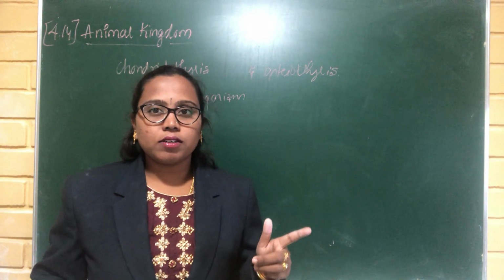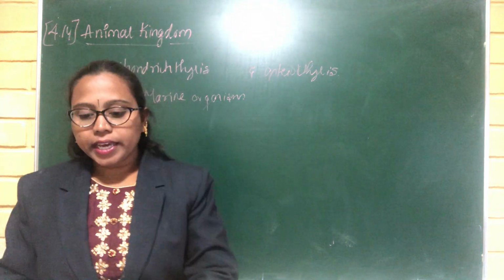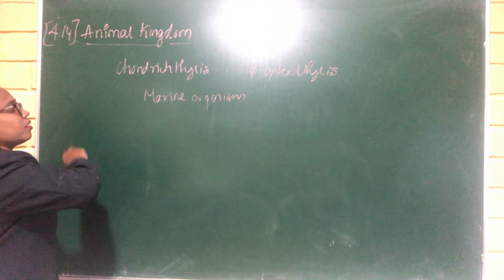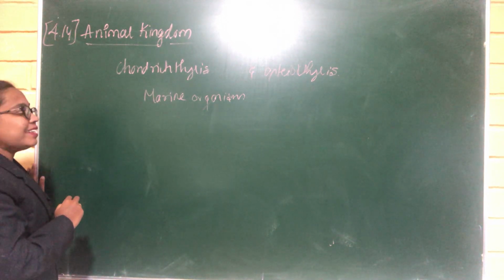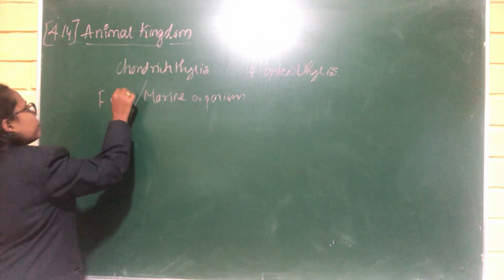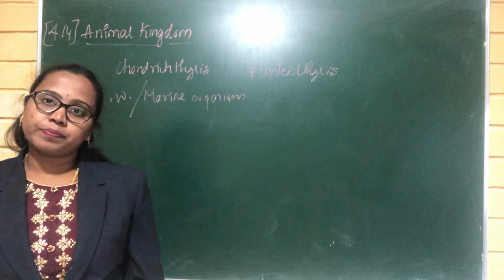Chondrichthyes are always marine organisms, but Osteichthyes are few freshwater and few marine water organisms.